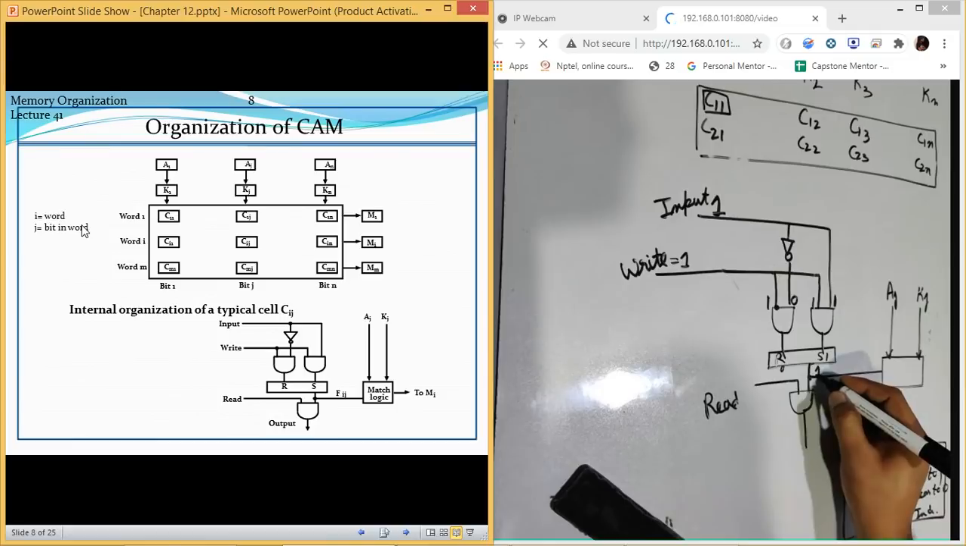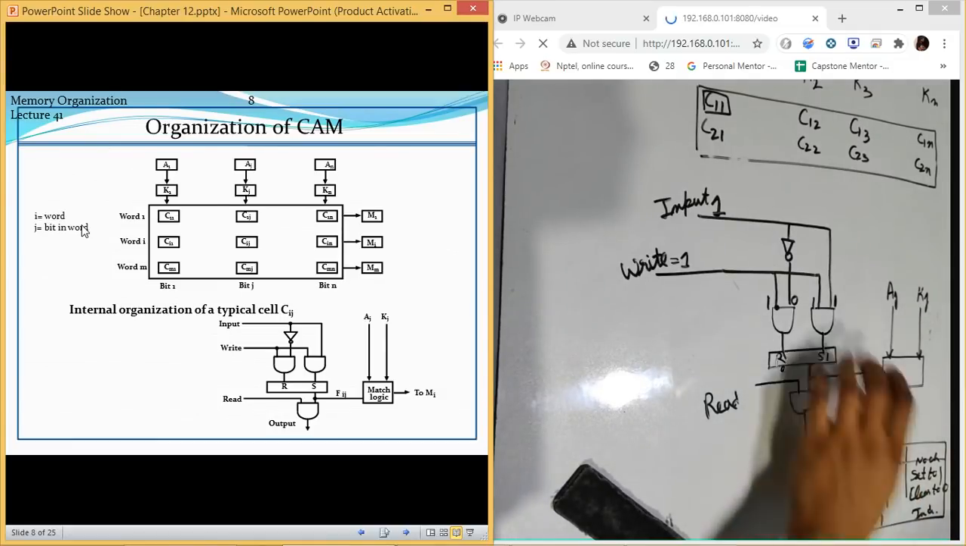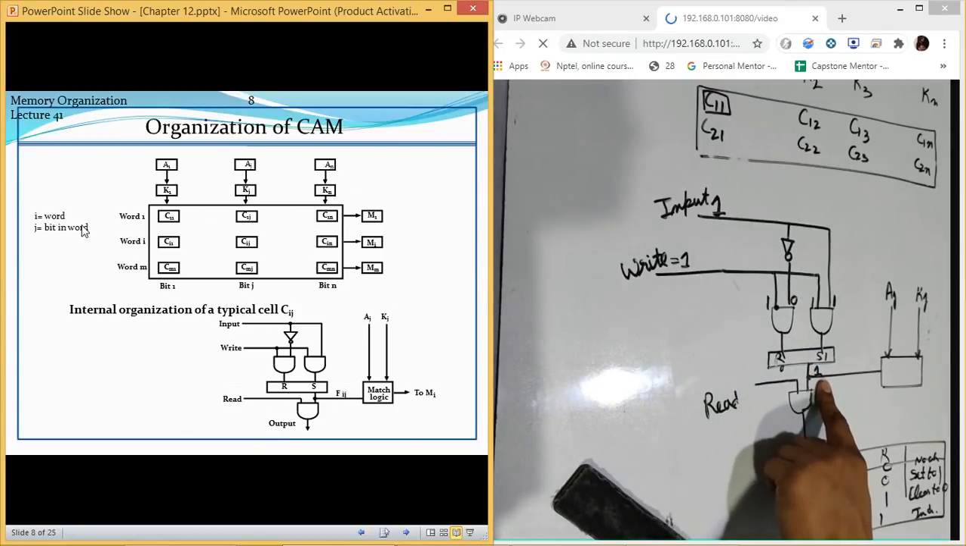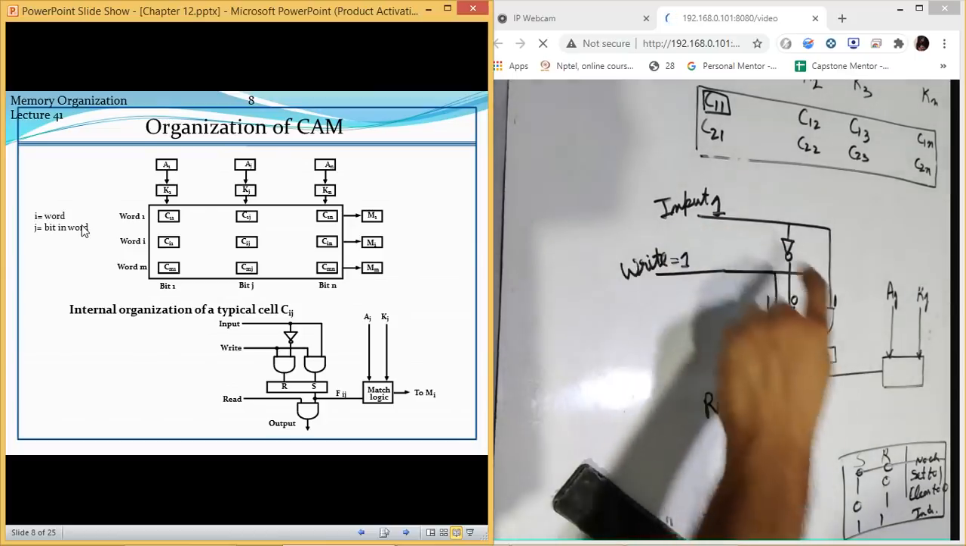Now this output is 1. Okay, so it has stored the content. The input was 1, output is 1. It means this content is stored.